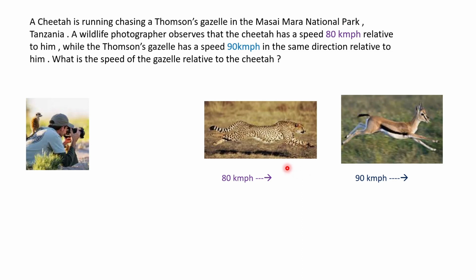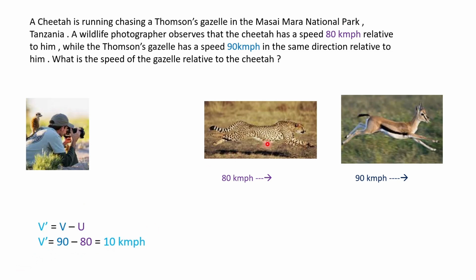I can find this if I also know the speed of the cheetah in the photographer's frame of reference. Alright, we can identify the photographer and the cheetah as two observers and the running gazelle as being the event. And we can just use the formula we just discussed. Out of common sense, you might tell me that it's 90 minus 80, and that's exactly what our formula does here. So v bar is the velocity of the gazelle relative to the cheetah, while v is the velocity of the gazelle relative to the photographer, and this u here is the relative velocity between the cheetah and the photographer. And if I use my formula, obviously 90 minus 80 is 10 kilometers per hour.